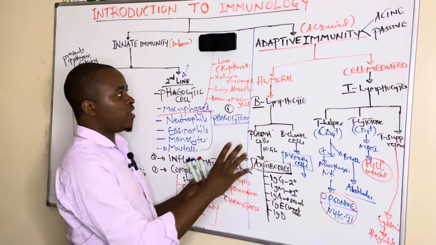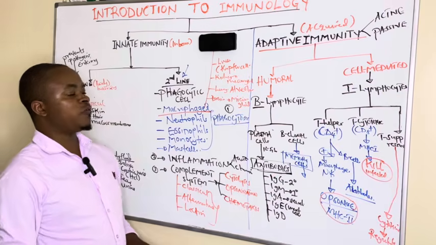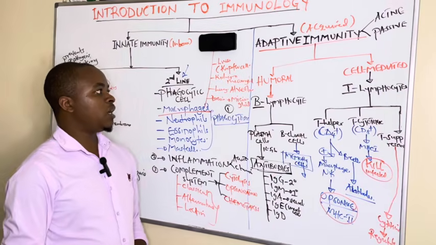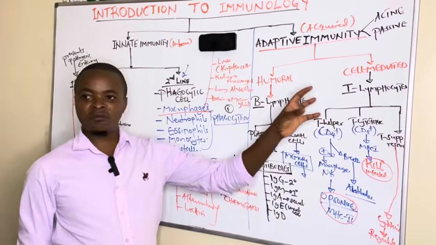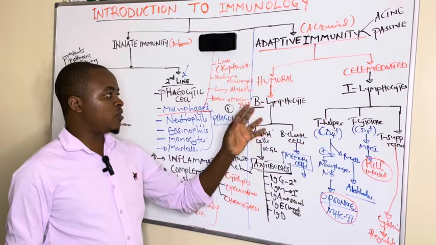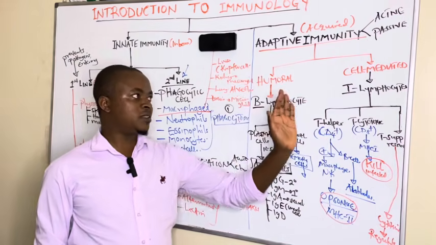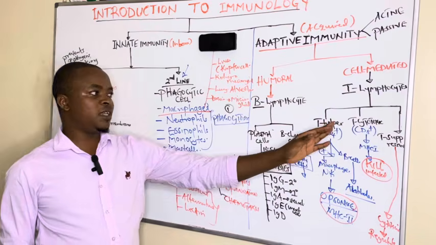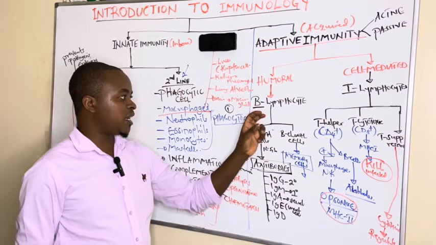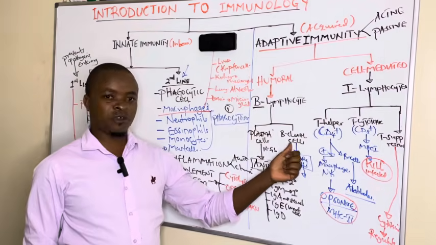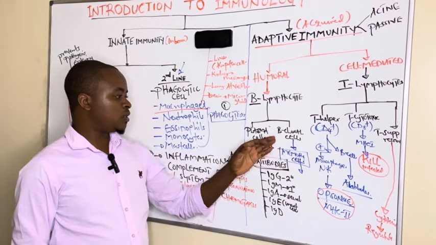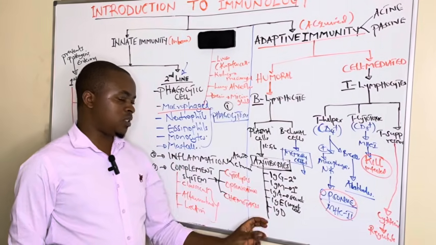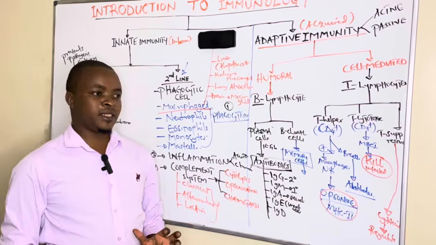So this is what we have summarized under adaptive or acquired immunity, where we have talked about humoral and cell-mediated immunity, humoral being mediated by the B lymphocytes and cell-mediated by the T lymphocytes. We have seen how B cells differentiate to give plasma cells and B clonal cells, which produce antibodies and memory cells, and antibodies neutralize the antigens.